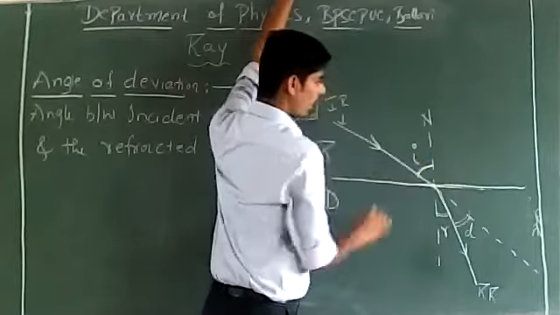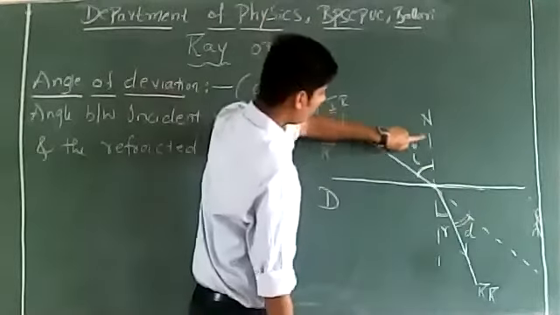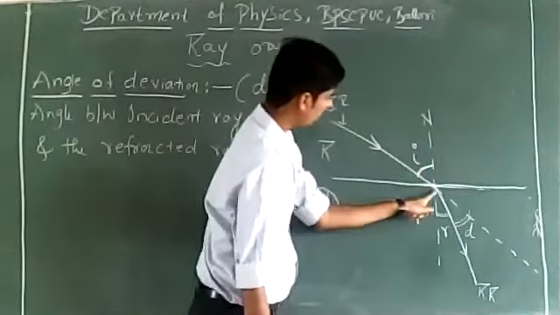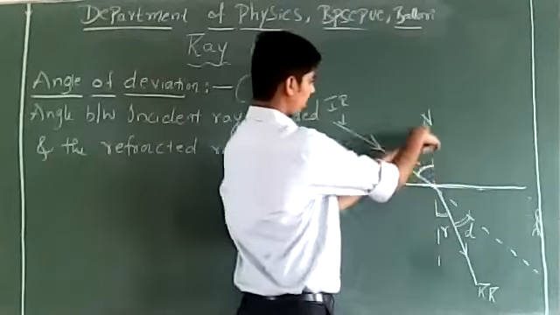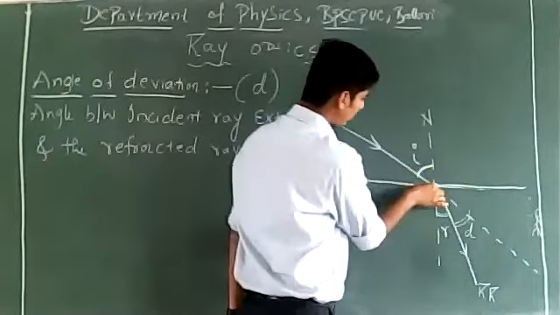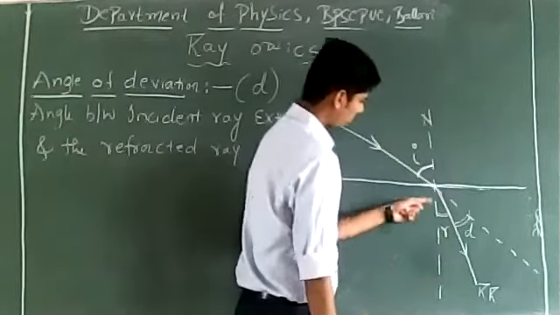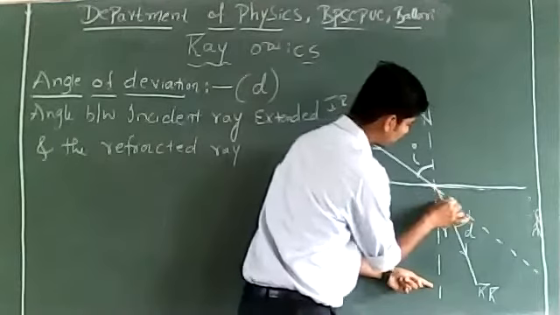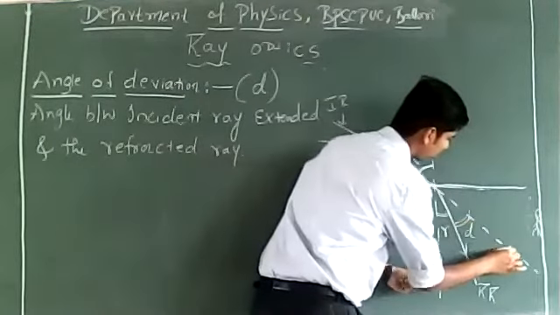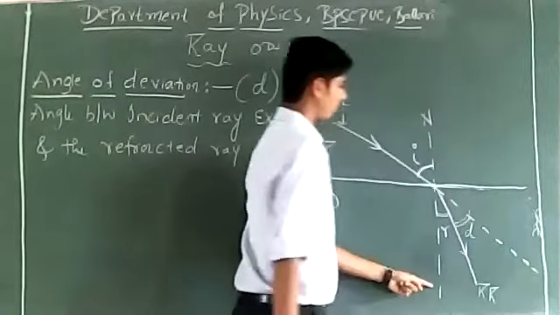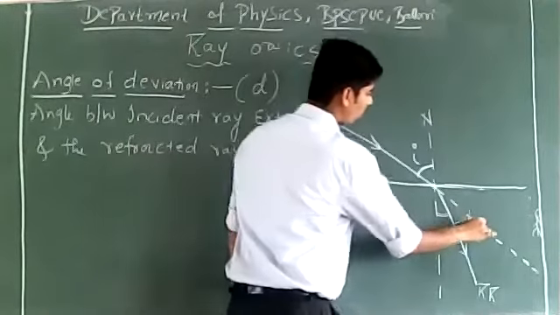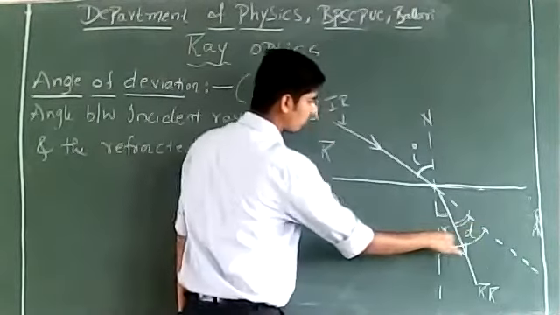This is the angle between the normal and the incident ray. Correct? This is I. This line is normal, and this dotted line is the incident ray extended. Can you tell me what this angle is equal to?